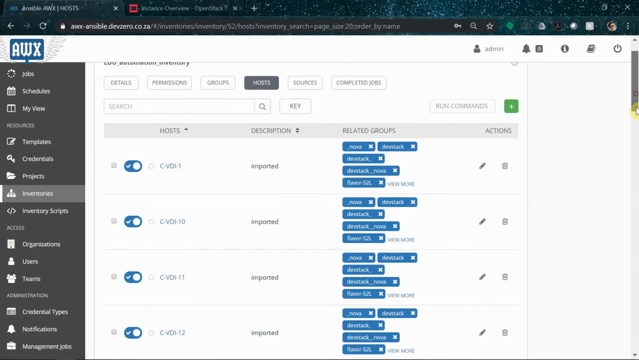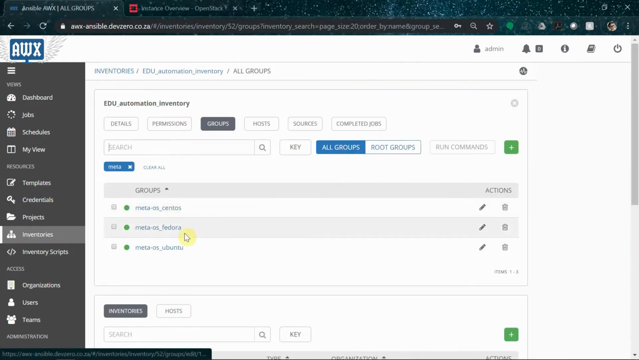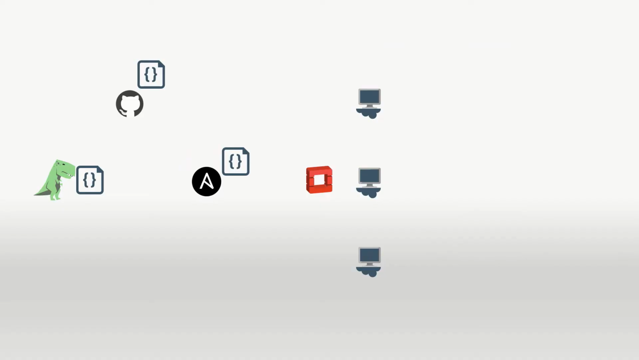Now that we have an accurate and current inventory, we can finally configure AWX to do some of the administrative tasks inside of the VM. On an OpenStack image, after the VM is built, the username to log into it is the name of the distribution. So for CentOS, the username is CentOS. For Fedora, the username is Fedora, and so on.